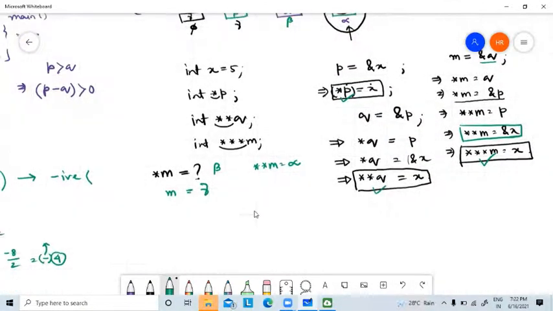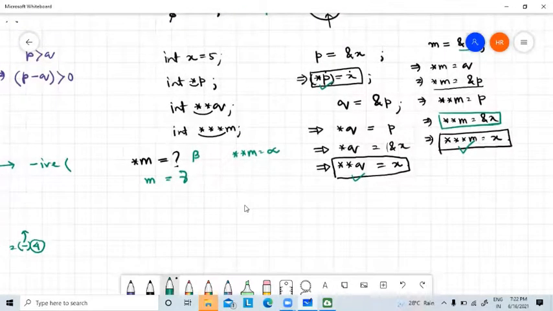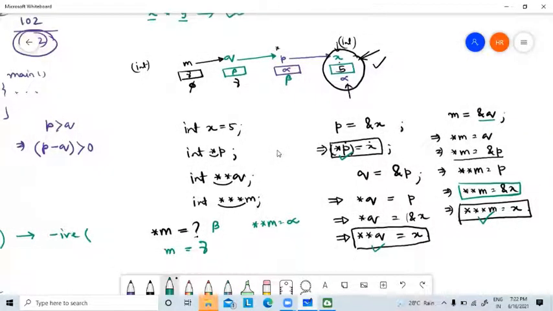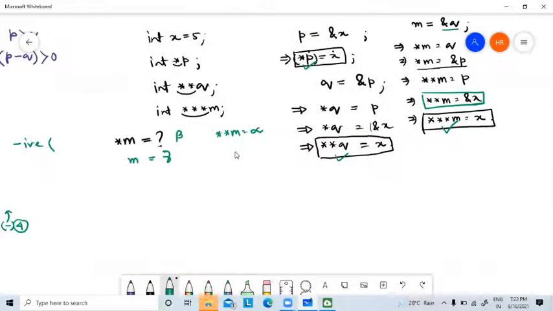So this is very important in the case of pointers. In objective questions, in company questions, they may ask this type of question. So you have to just draw the picture, because there you cannot run it. You have to draw the picture, and from that picture you have to perfectly calculate what the meaning of this is. What is the meaning of double star p? What is the meaning of triple star p? They may give something like this.